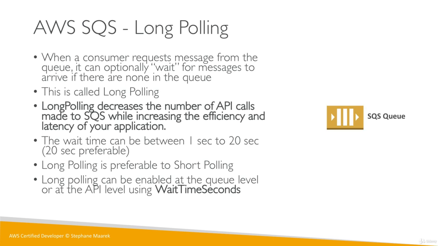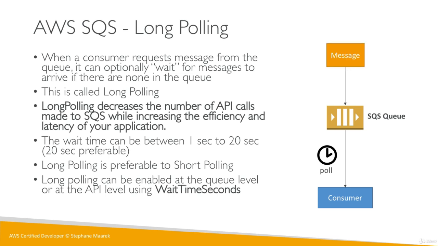So let's have a look. The SQS queue is here, and our consumer polls a message from the SQS queue, but it says, hey, I'm willing to wait 20 seconds. So this is long polling. Now, it turns out that there are no messages in my SQS queue, so my consumer is going to wait. But a producer just produces a message right now. And so that message will be passed on to my consumer who's been waiting for maybe 5 or 10 seconds, and my consumer will get that message right away. Here I just saved a ton of cost because I waited and I didn't ask SQS every 30 milliseconds, do you have any messages?